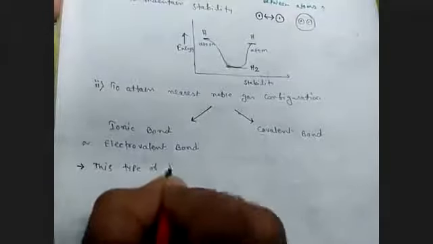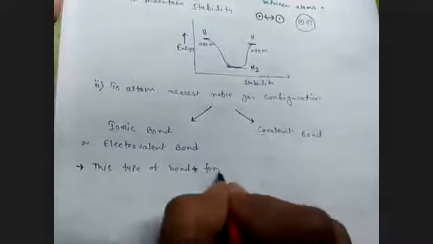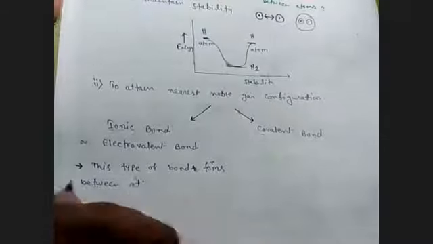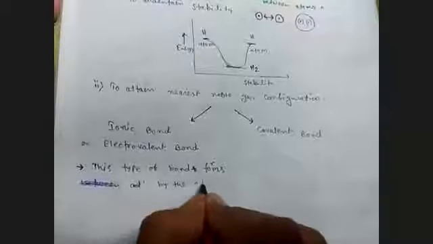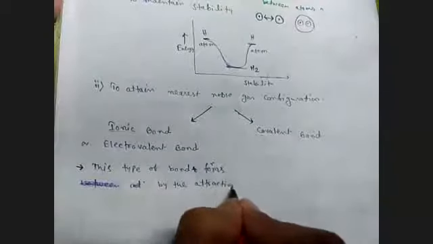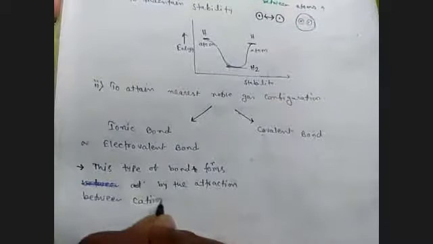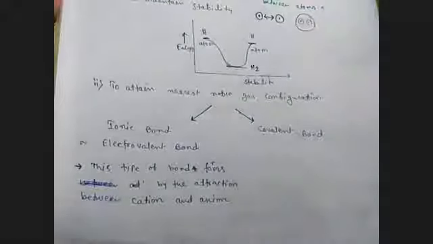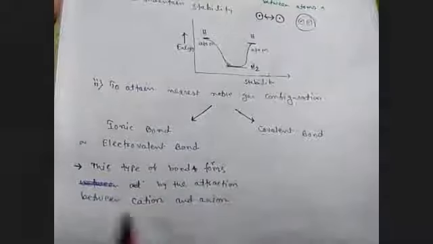This type of bond forms by the attraction between cation and anion.